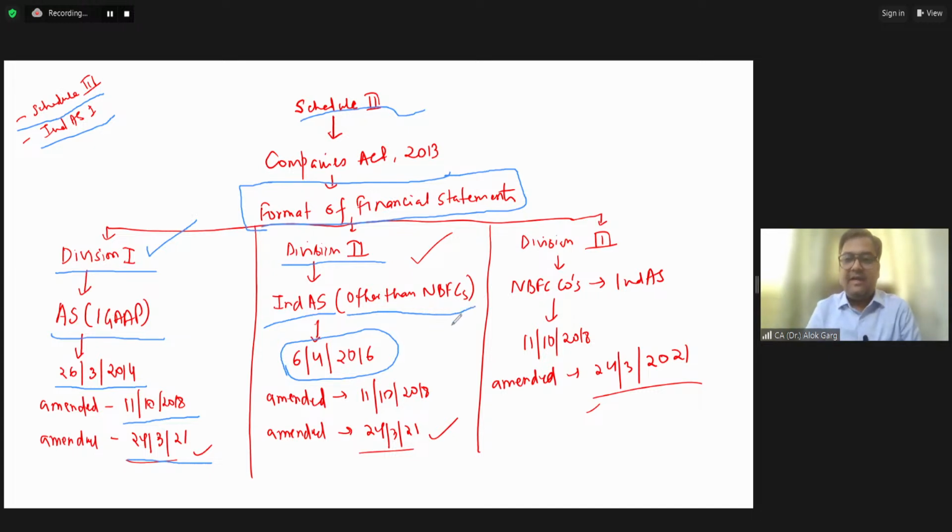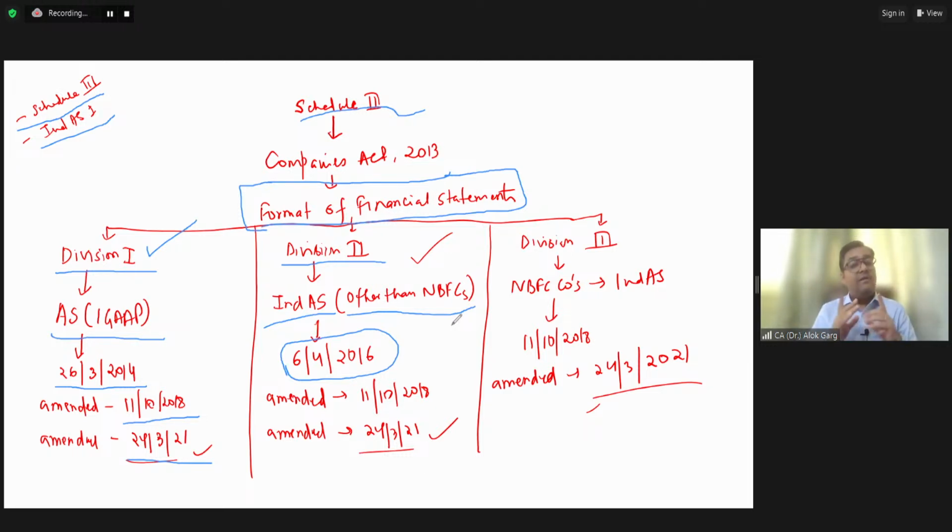For example, Reliance Industries Limited, Bharti Airtel Limited, Air India Limited, Nestle, ITC, Larsen and Toubro, Tata Motors, Tata Steel, Ambuja Cements. So these are the non-NBFCs, other than NBFC. Sir, what are the NBFC companies? HDFC Limited, not the bank, HDFC Limited, Bajaj Finance Limited, Bajaj Finserv Limited, Muthoot Fincorp Limited. So these are the NBFC companies. So this Division 2 was only applicable to non-NBFC companies which are preparing their financial statements as per Indian Accounting Standard.